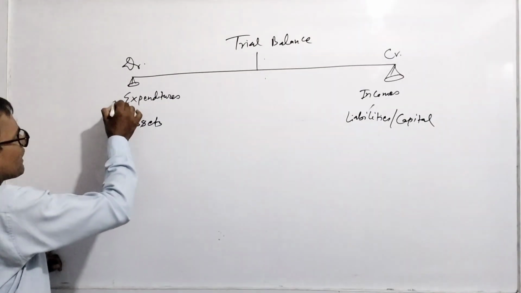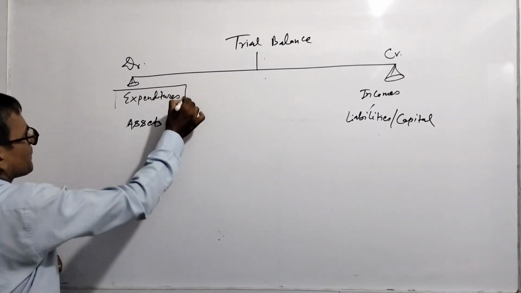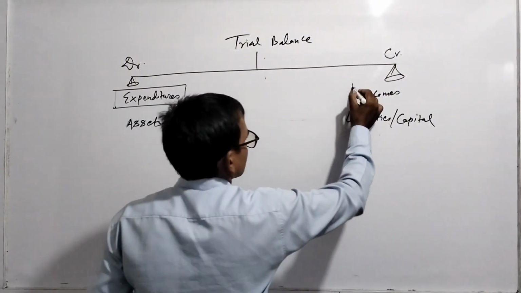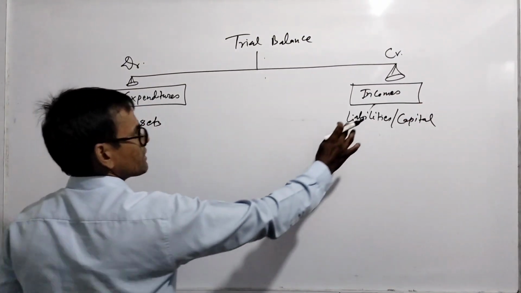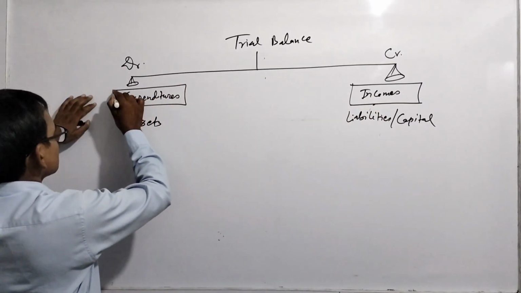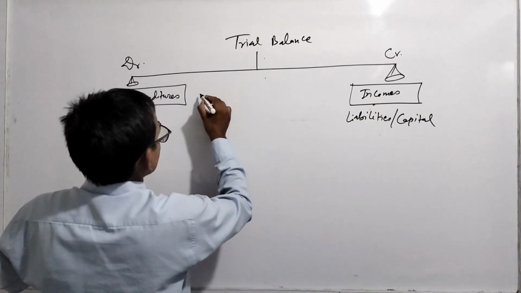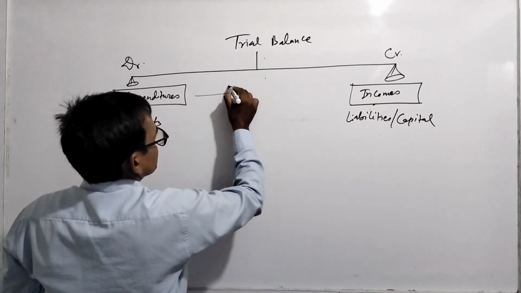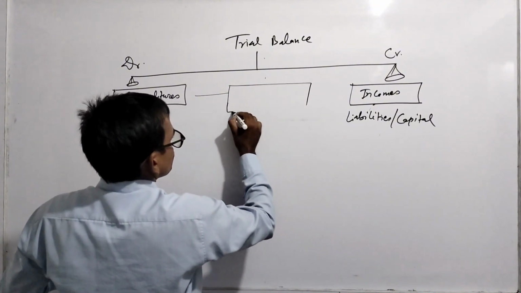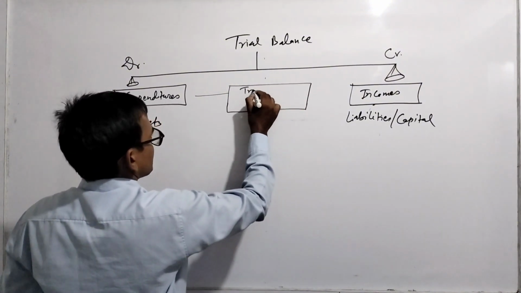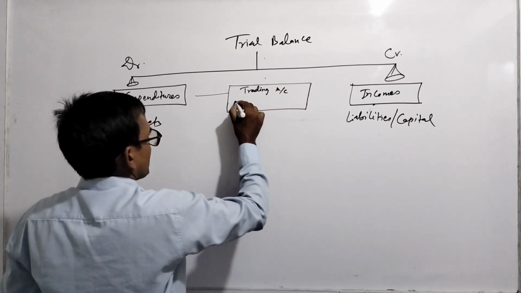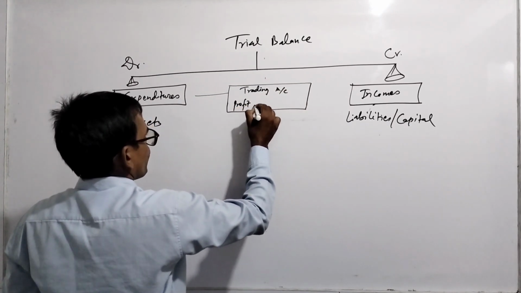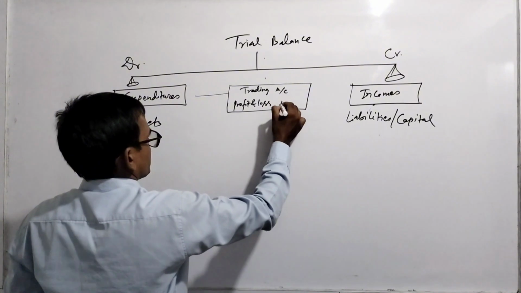And by taking these expenditures and these incomes, two accounts can be prepared, that is the trading account and the profit and loss account.